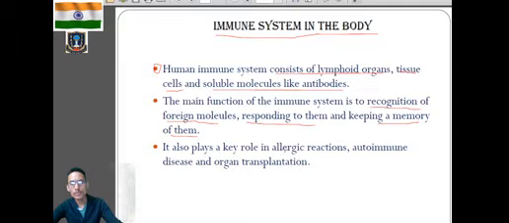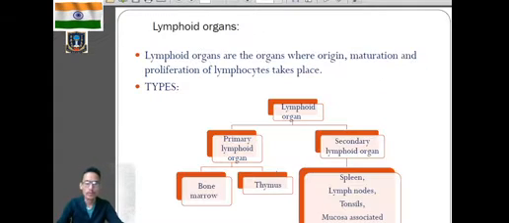So it plays an important role in allergic reactions, autoimmune disease, which were discussed right now, and in organ transplantation, where we have to replace the malfunctioning organ by a functional organ. That is called organ transplantation. Here, for example, kidney transplantation, where the non-functional kidney is replaced by the functional one. In all those conditions, the immune system in the body comes into action. But under this immune system, we will mainly talk about the lymphoid organs.